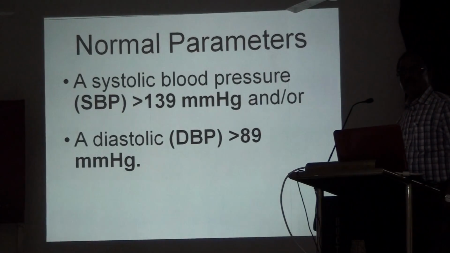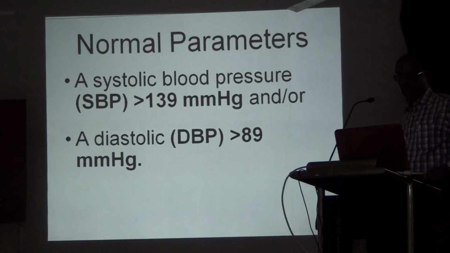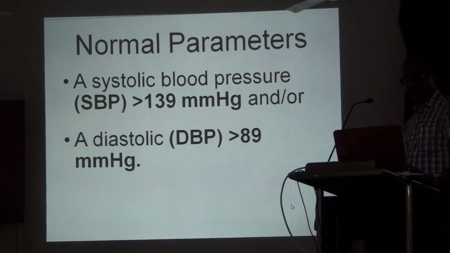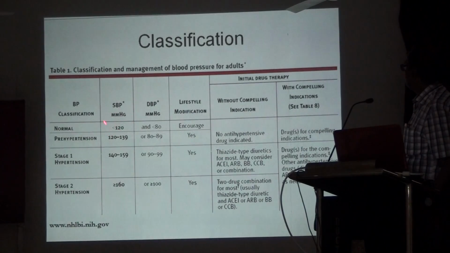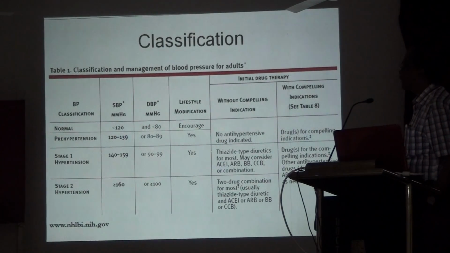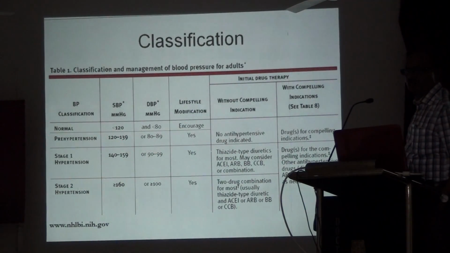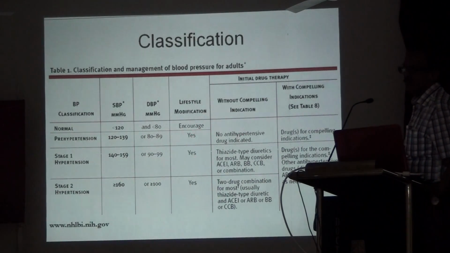Normal blood pressure has a systolic less than 140 and a diastolic less than 80 to 90. So the classification is quite important. With systolic less than 120 and diastolic less than 80, this is normal, and we only encourage lifestyle modification. When it is 120 to 139, that is pre-hypertension, they are prone to hypertension, near normal, but no anti-hypertensive is required. The same lifestyle modification is encouraged.